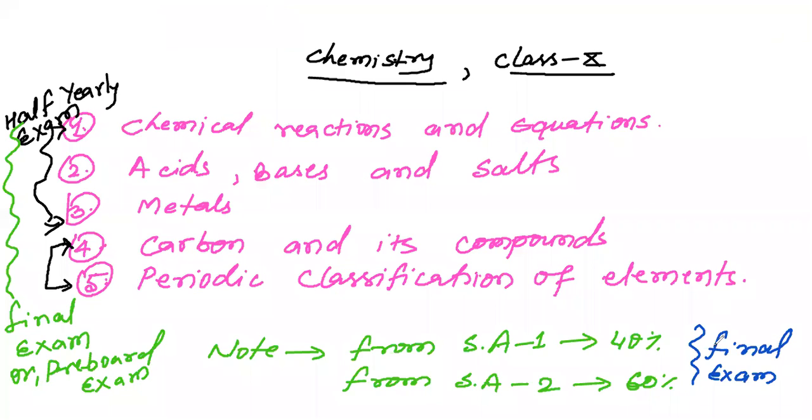Okay, I am coming to the next page. I hope you all understand the syllabus of your subject chemistry.